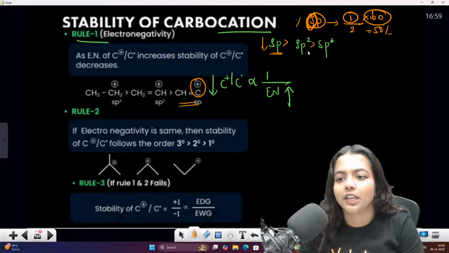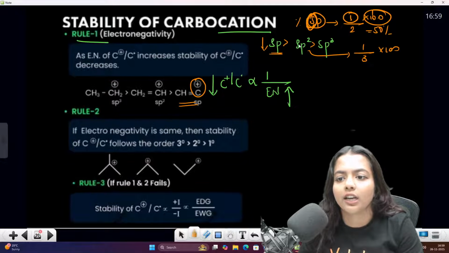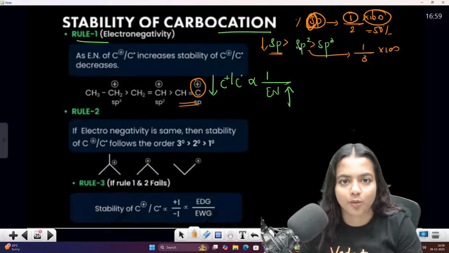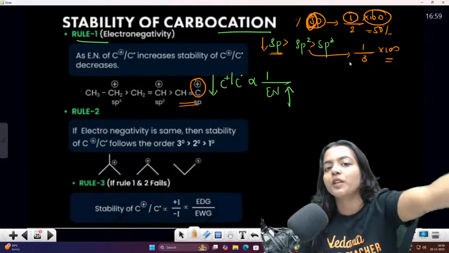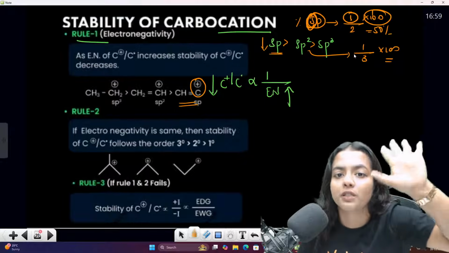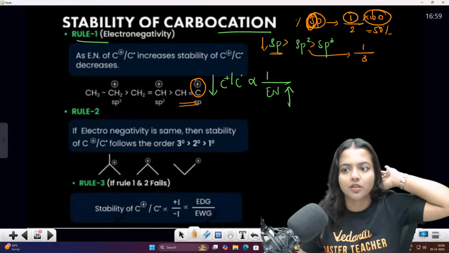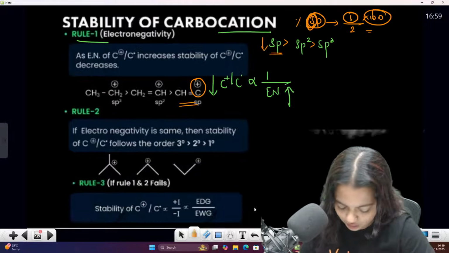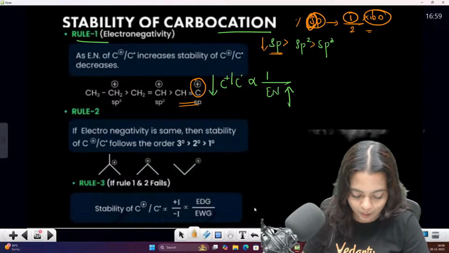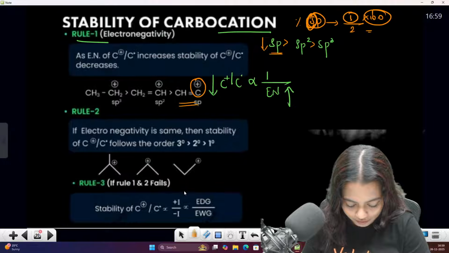For sp2, it is one by three into 100, with two p orbitals and one s orbital, which is about 33%. So this is less. Whenever there is more percentage of s, there will be more electronegativity. That is the concept. If you don't understand it also, don't worry about it, that is not required. We will discuss that in chemical bonding. Okay.